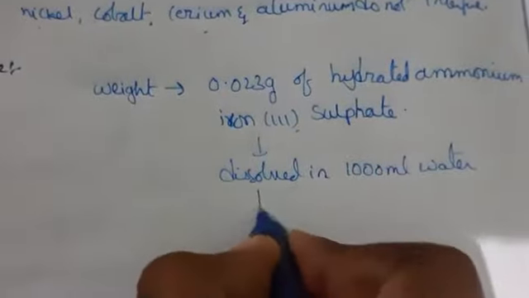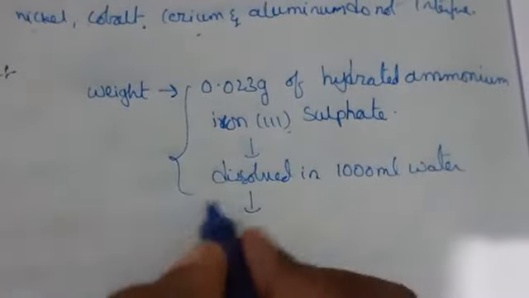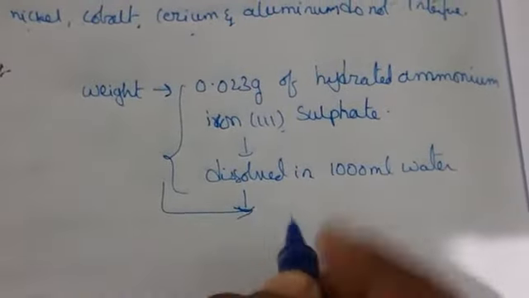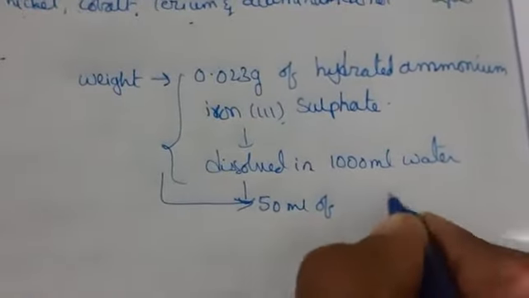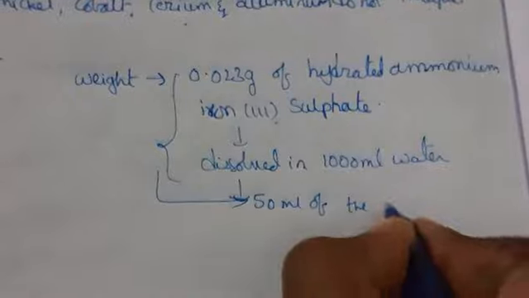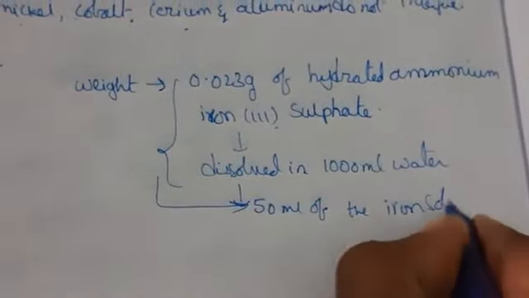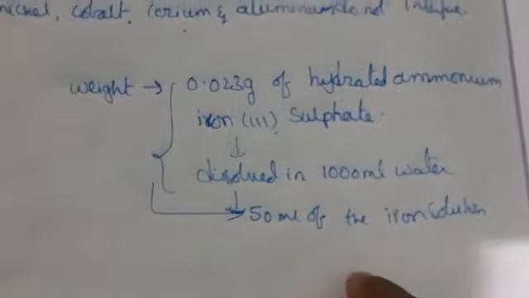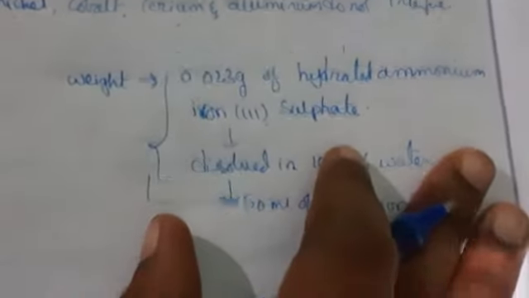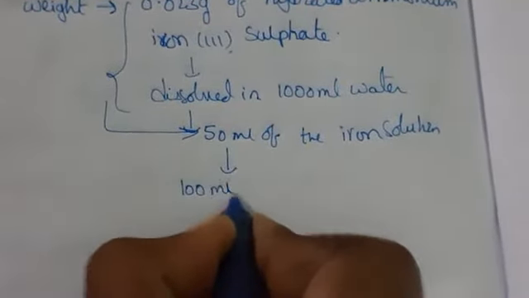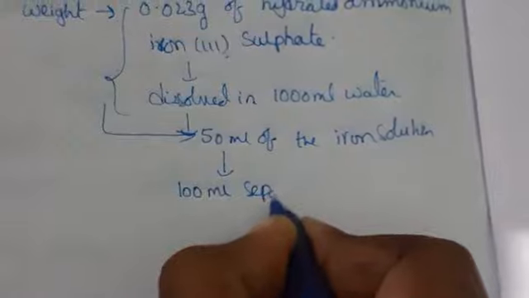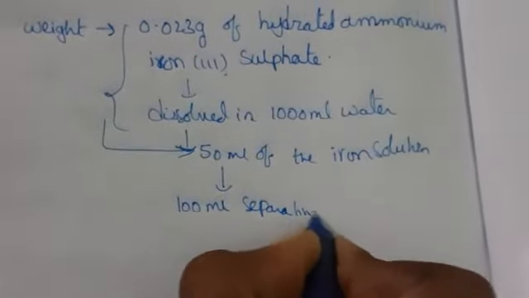Then from this solution we have to take 50 ml of the iron solution. This solution should be kept in a 100 ml separating funnel.